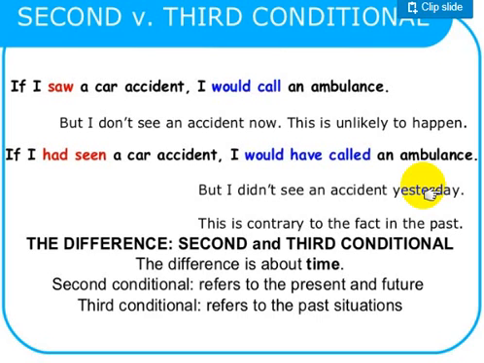It talks about time, not reality. First and second talk about whether the situation is real or not, while second and third talk about the time. The difference is about the time. Second conditional refers to the present and future unreal situation, while third conditional refers to the past unreal situation.